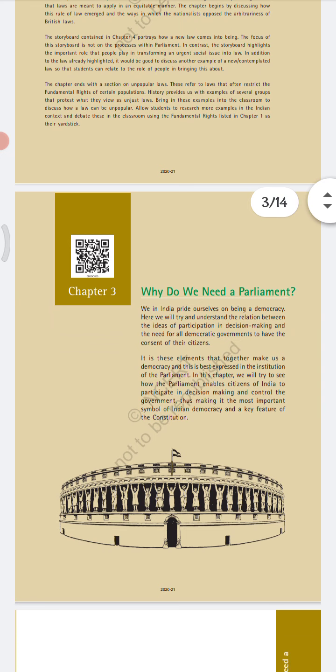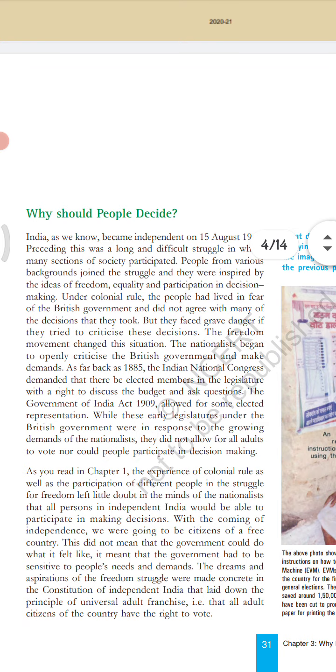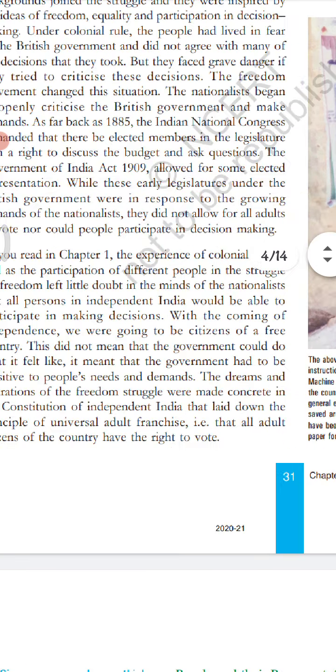We have started chapter 3 of civics, that is, why do we need a parliament. Yesterday we started the chapter, and the introduction of the chapter has been discussed. Now let's move further.